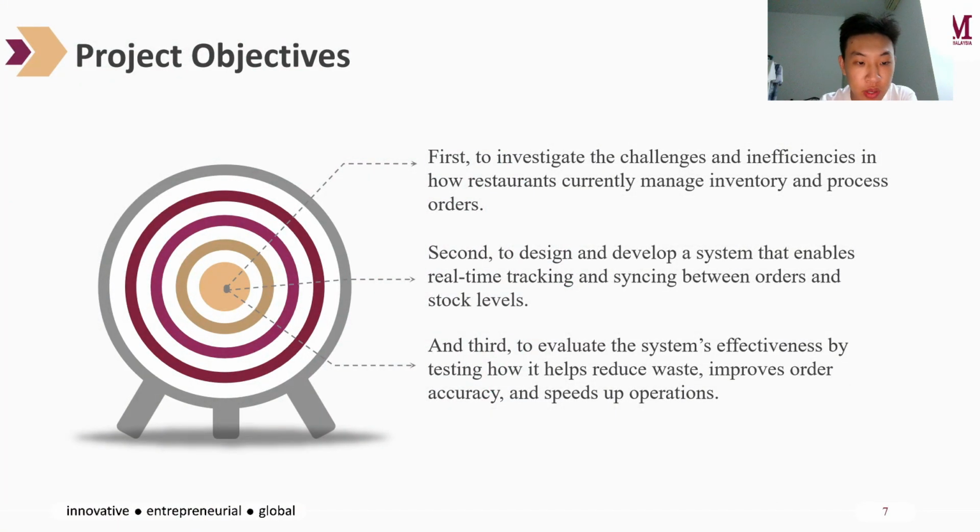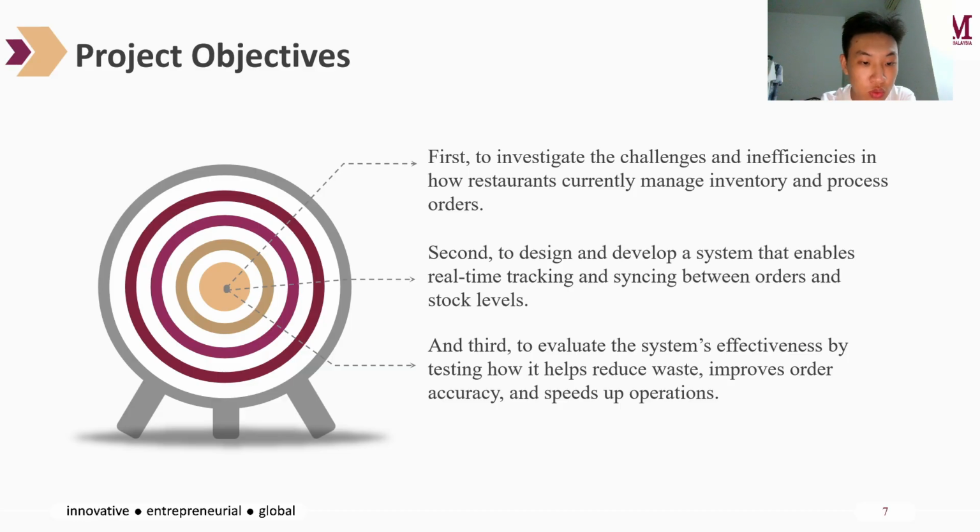Okay. Next is project objective. This project has three key objectives. First, to investigate the challenges in how restaurants currently manage inventory and process orders. Second, to design and develop a system that enables real-time tracking and synchronization between orders and stock levels.